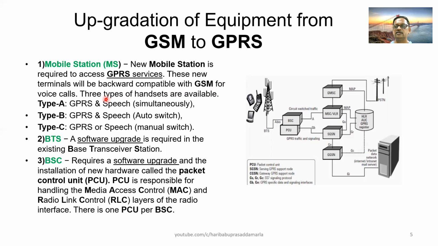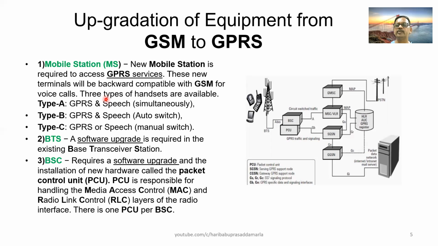Okay, it is self-explanatory in the sense that for voice, it has to depend on the GSM network. So it will not be routed through the IP network. The GPRS enabled instrument should also facilitate voice communication.